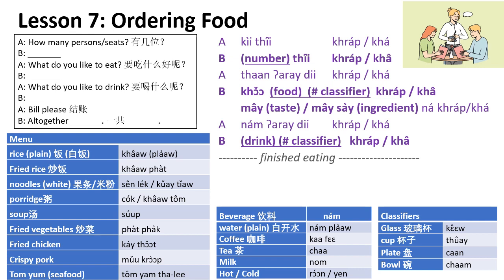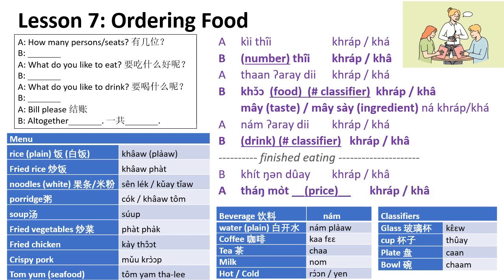So after you finish eating, you want to call for the bill. You say คิดเงินด้วยค่ะ. This is asking for the bill. คิดเงิน means calculate money, but it's actually the way of asking for the bill. คิดเงินด้วยค่ะ and the waiter will say ทั้งหมด. ทั้งหมด means total, everything all together. ทั้งหมด 520 บาทค่ะ, altogether 520 baht.